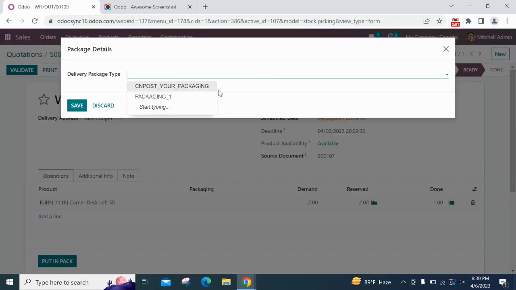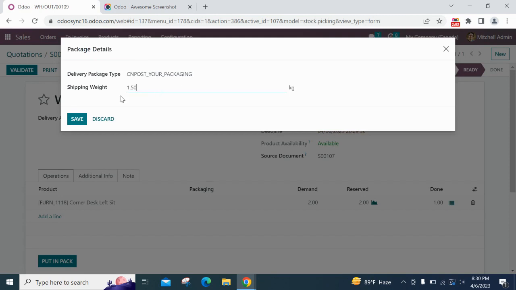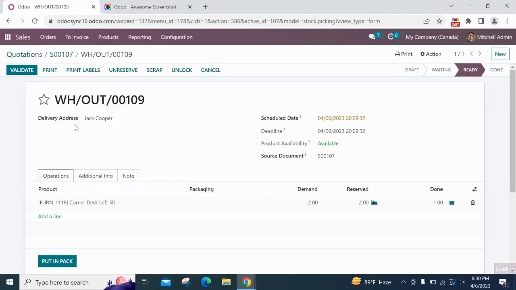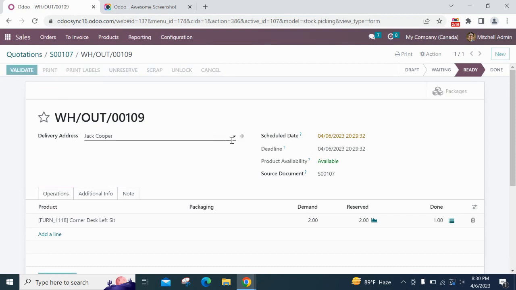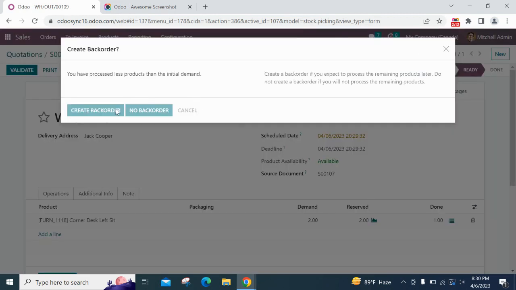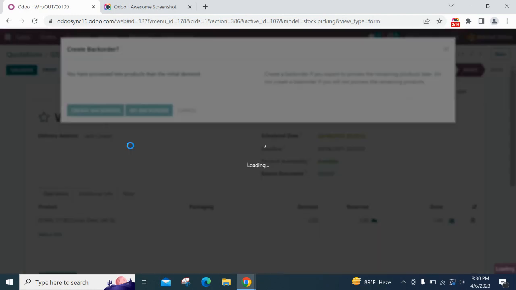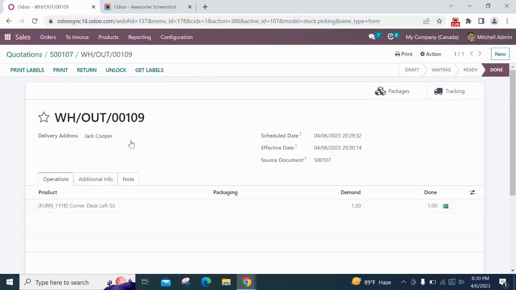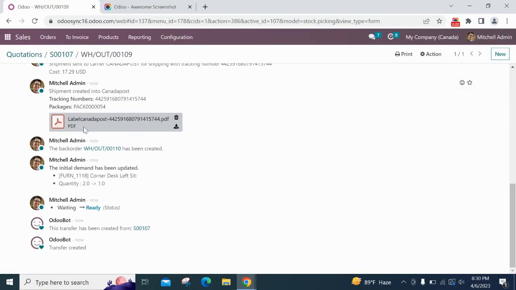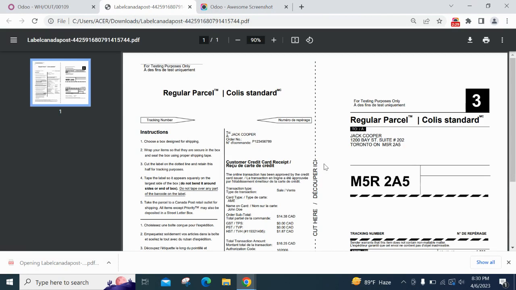I'm selecting a delivery package for that, and the shipping weight is showing here. Now I'm going to validate this, and yes, I'm going to create a back order for that. From here we can see a label is generated. We can download this and check the detailed information from here.